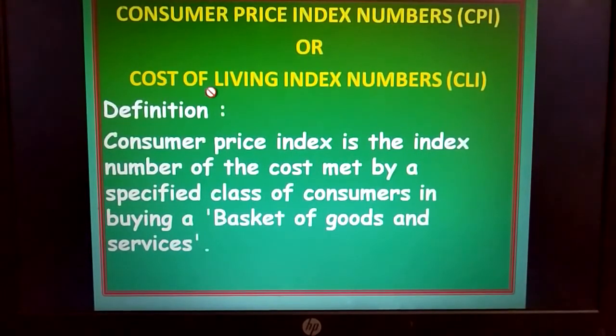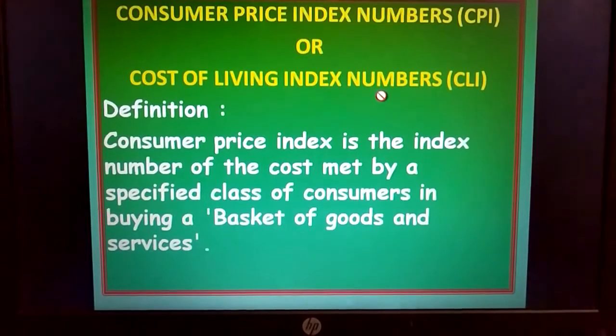Next, cost of living index number. Knowingly or unknowingly, we use this phrase, cost of living. In Hubli, cost of living is cheaper compared to Bangalore or Mumbai. That way, we knowingly or unknowingly make use of that particular phrase.